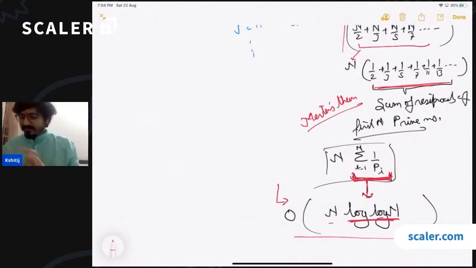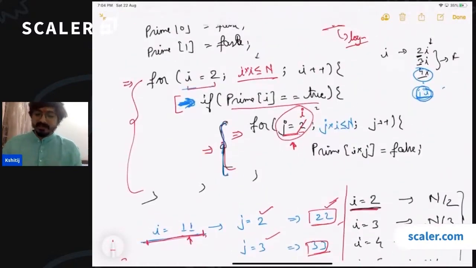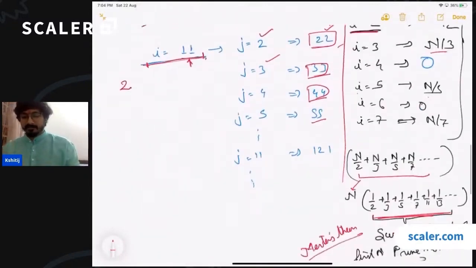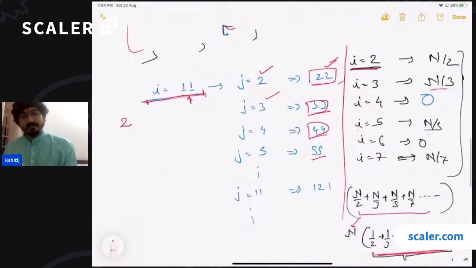Now this is the most relaxed time complexity that we have achieved because we removed all the optimizations. The optimization that says the first loop should run only till square root of n, and that the inner loop should start from i. We have removed all of them and then we have calculated. So if you do any optimization here, your algorithm is definitely going to be better than this time complexity.